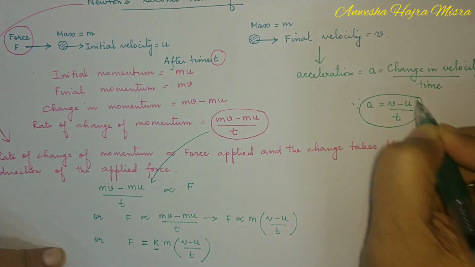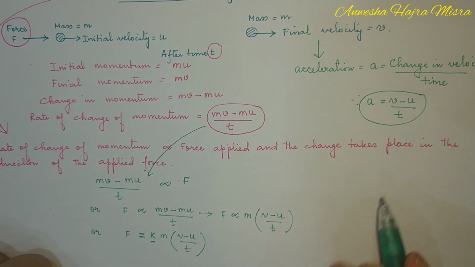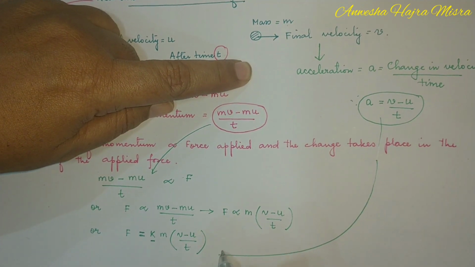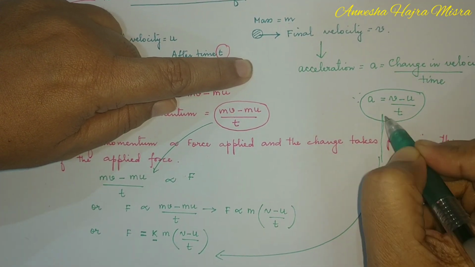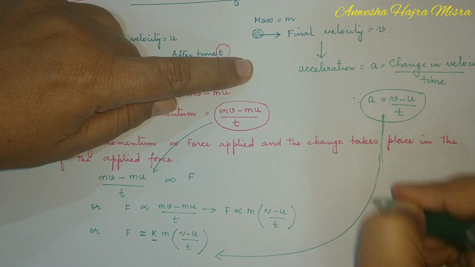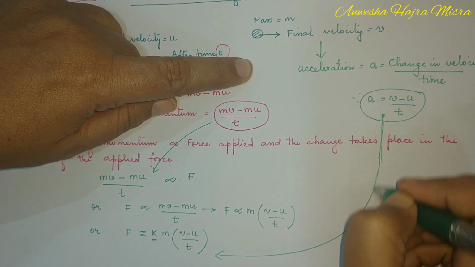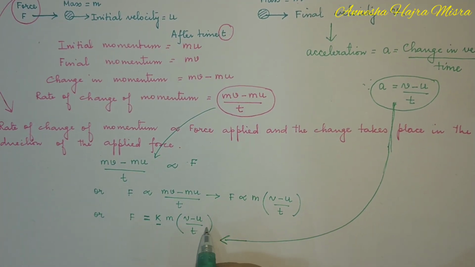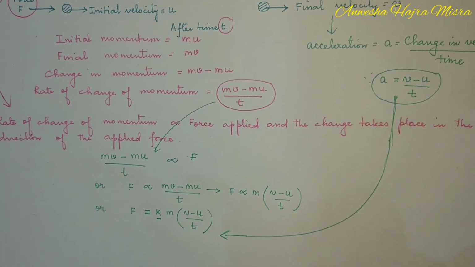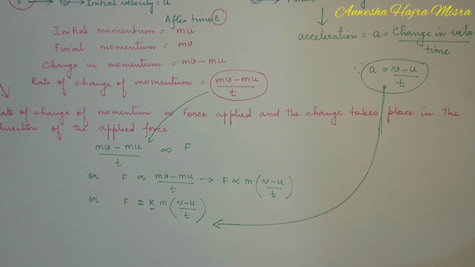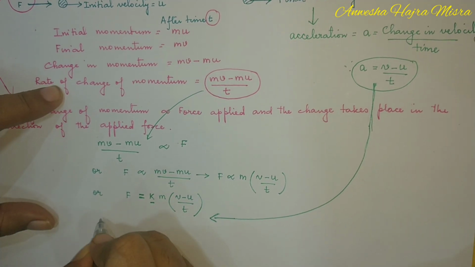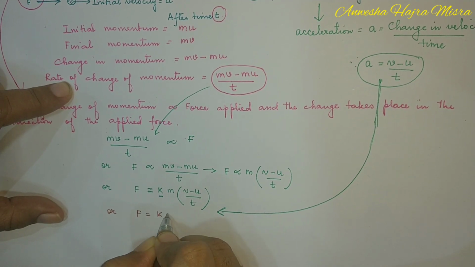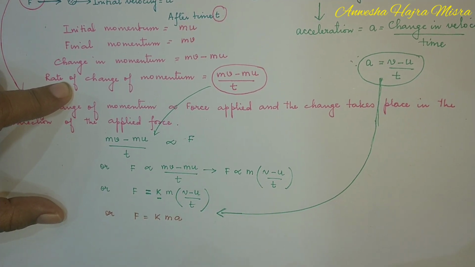This is my acceleration. Now, if you bring the value of acceleration over here, v minus u by t is acceleration. So what can I say? F equals k times mass into acceleration.